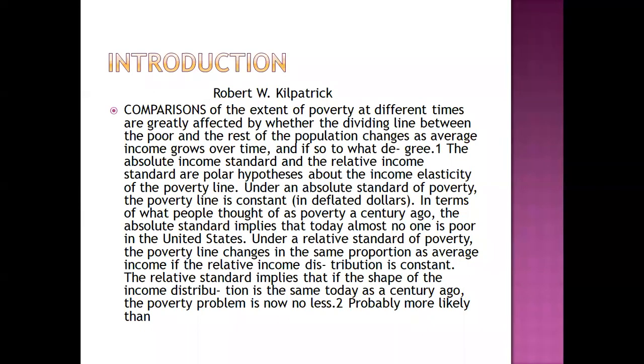by whether the dividing line between the poor and the rest of the population changes as the average income grows over time. And if so, by what degree. The absolute income standard and the relative income standard are polar hypotheses about the income elasticity of the poverty line. Under an absolute standard of poverty, the poverty line is constant. In terms of what people thought of as poverty a century ago, the absolute standard implies that today almost no one is poor in the United States.